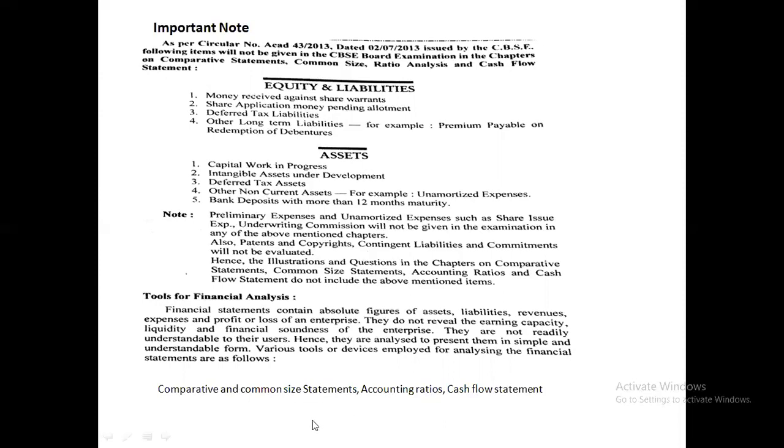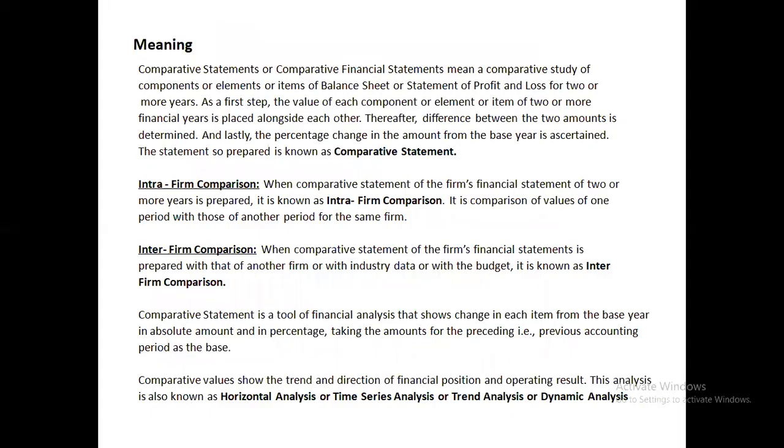Now in this class we will study the comparative statement, or comparative financial statements. So what are comparative financial statements? It is a comparative study of the balance sheet as well as the income statement. Here we compare the balance sheet and the profit and loss account for two or more years. The first step is that the value of each component or item of two or more financial years is placed alongside each other. Thereafter, their difference is calculated and then the percentage is calculated.